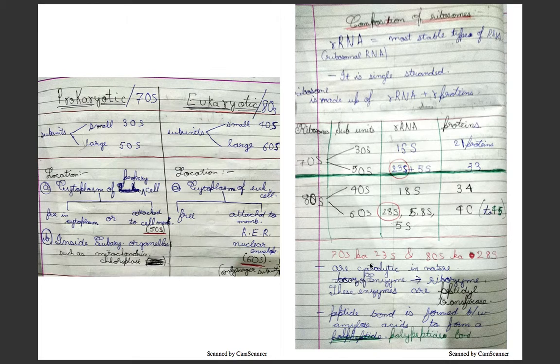Now the 23S of 70S as well as the 28S of 80S are actually catalytic in nature, and that is because of the enzyme present in them, that is ribozyme, and these are the enzymes that help in peptidyl transferase activity. Now we had also learned about polypeptide formation, and the peptide bond is formed between two amino acids to form a polypeptide.